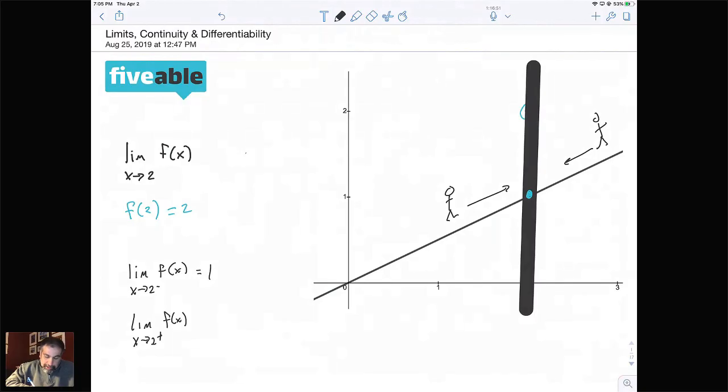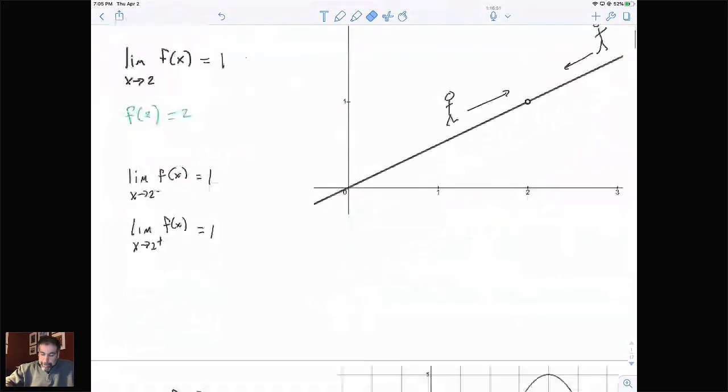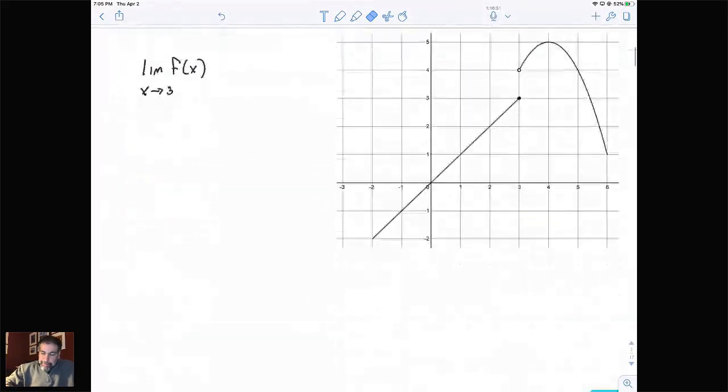So when we look at this example, coming from the left we get an answer of 1. Coming from the right, we get an answer of 1. If both answers agree, that means our overall limit exists, and we get an answer of 1 for this overall limit. So again, if you're in a situation where you've got this hole and another point someplace else, ignore the point when you're talking about limits. It's all about where these two guys walking from the left and the right think they're going to end up.